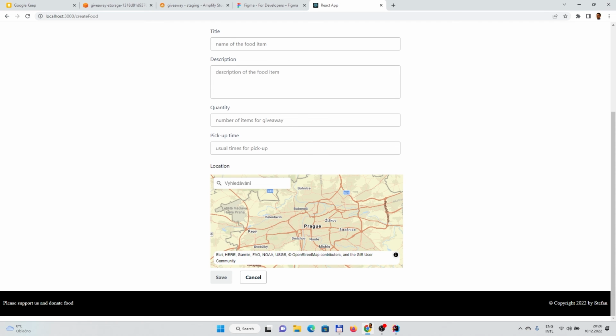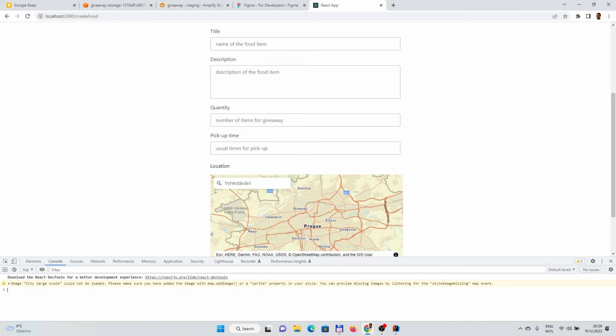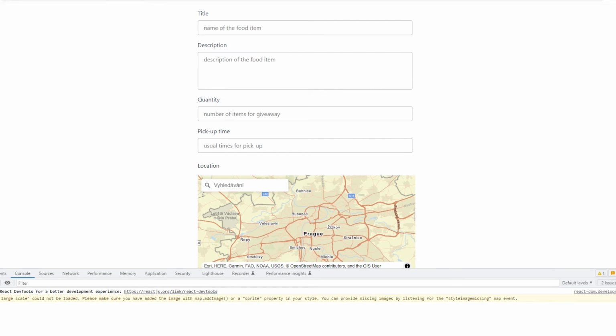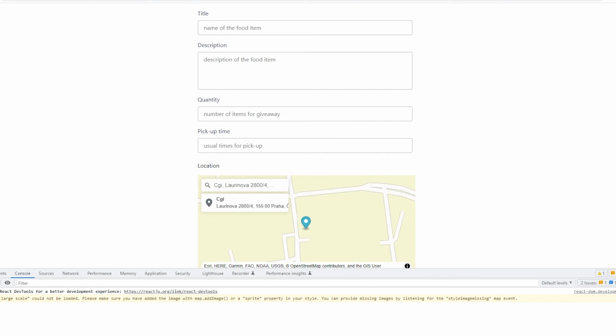Let's demonstrate. Let's press F12. So we have some console, and we can either click in the map or do some search. So let's try, for example, to search for CGI, and it will show us the location for that. And basically this is the location with very, very high zoom, so we can zoom out.